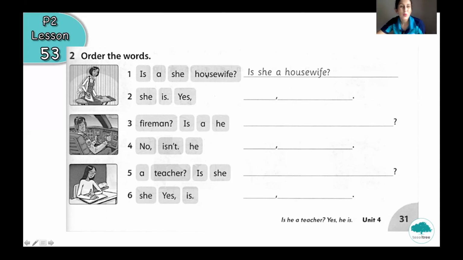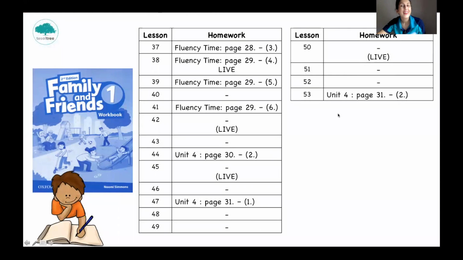Let's see, number 1, is she housewife? So you have to order the words one by one. The first will be is, the second she, and then you have to put an occupation with a question mark. Is she a housewife?